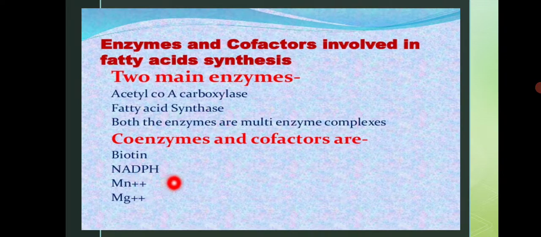What are the coenzymes and cofactors required for carrying out fatty acid synthesis? Biotin is required, it is the coenzyme. Then NADPH is required. These are both very important components, and manganese and magnesium ions are required in very minor amounts. So just keep in mind two enzymes, acetyl CoA carboxylase and fatty acid synthase, and the coenzyme biotin and cofactor NADPH. So you have to remember these four things.